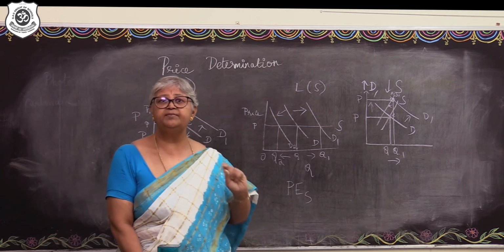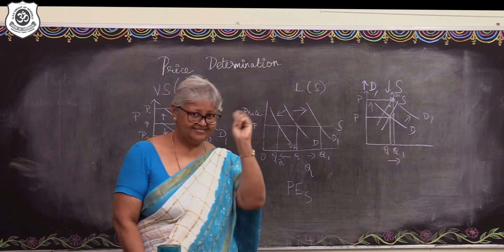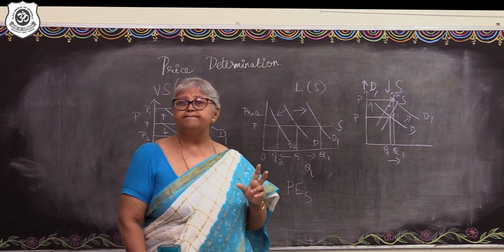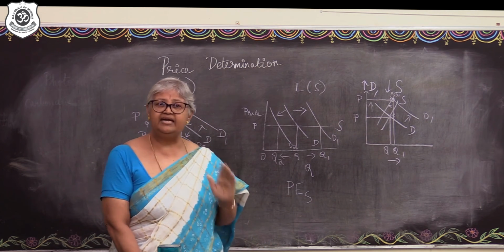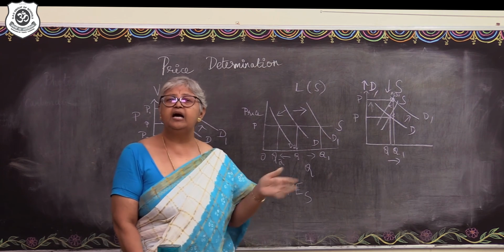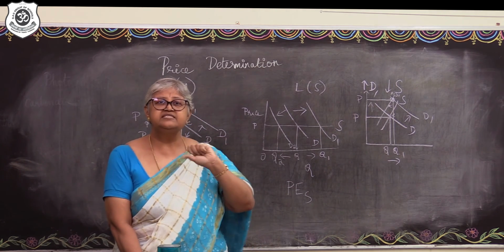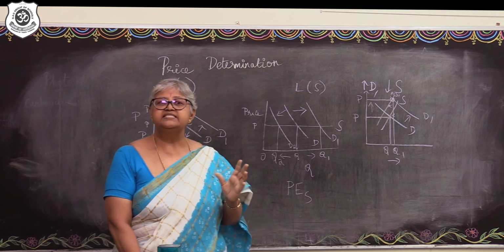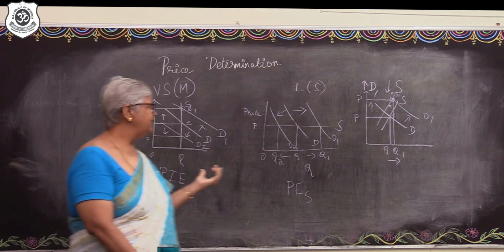Then, who's going to keep tab on that? Why do we have the government? That's where the positive role of the government is going to be involved. Through the government intervention, how the market forces can be controlled is what we are going to discuss in the next clipping. Hope you have understood till here.